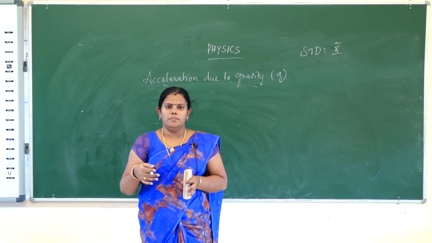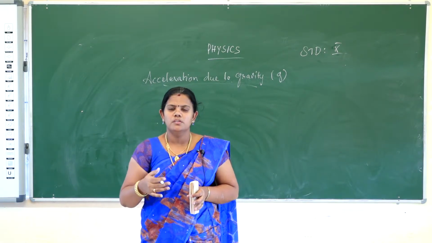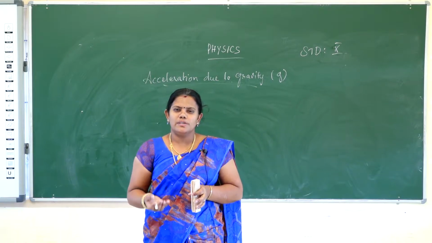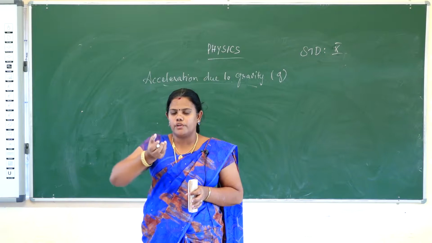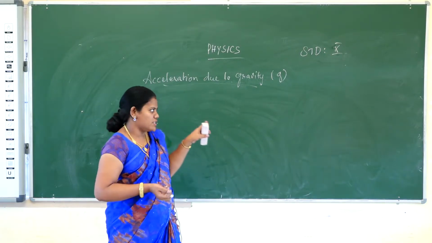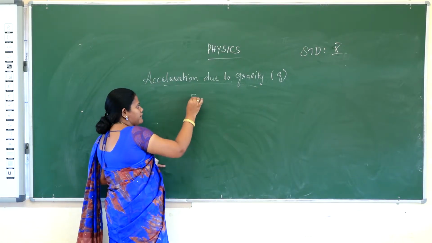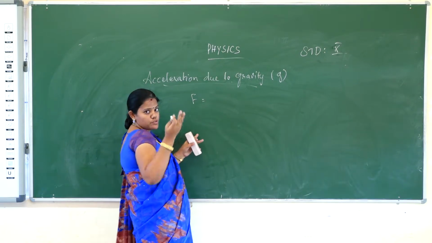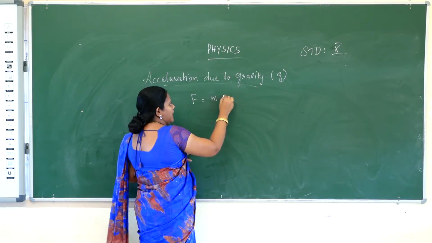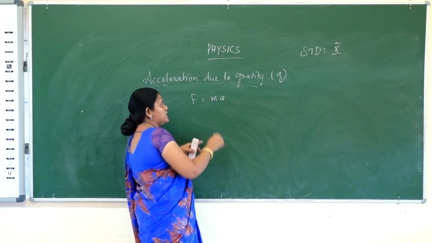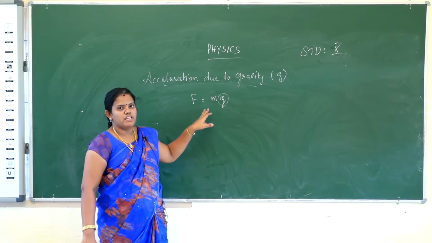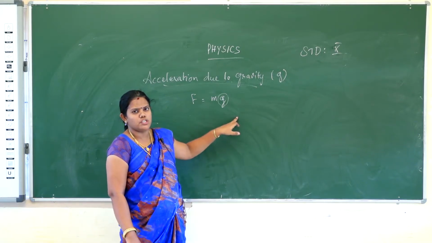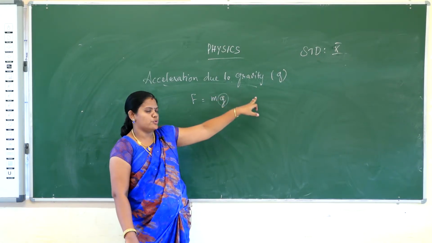Any object that falls from high to down is pulled by the earth's gravity. Earth's gravity means the gravitational force attracts that object from high to down. The force formula is F equal to m into a, and due to gravity it is m into g. The gravitational force produces some acceleration, and that acceleration is called acceleration due to gravity.